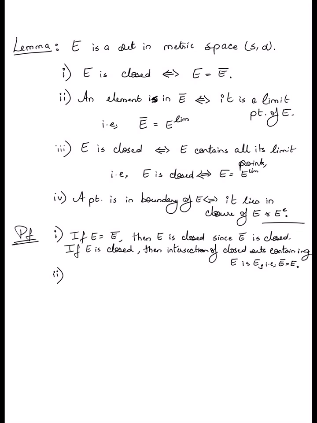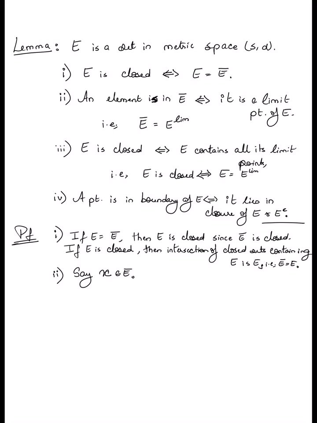The second statement of the lemma is that an element lies in E, the closure, if and only if it is a limit point. In other words, if X belongs to the closure, it must be a limit point, and if X is a limit point, it must belong to the closure. So there are two parts to this equivalence, of course. So suppose that X belongs to the closure, right? We want to show that X is therefore also a limit point. We will prove this via contradiction.